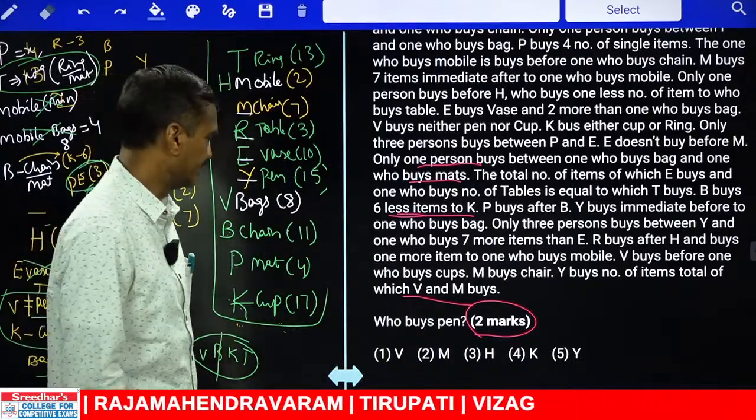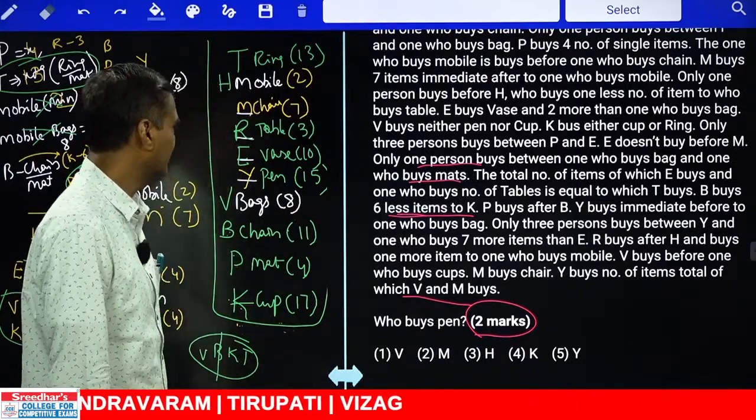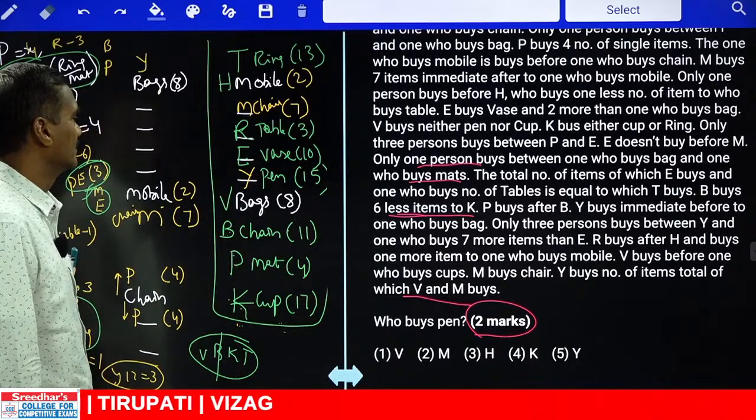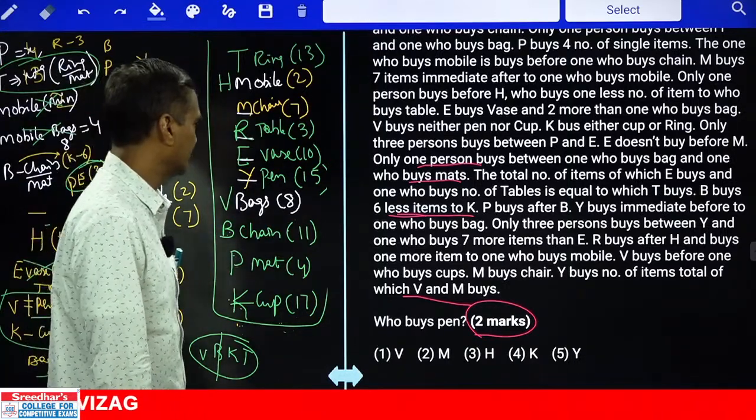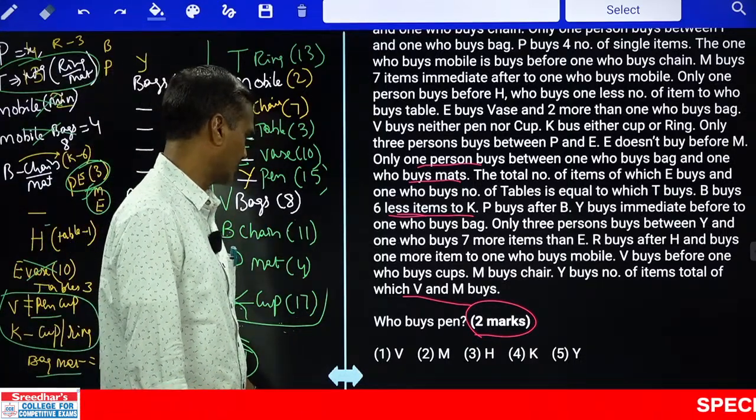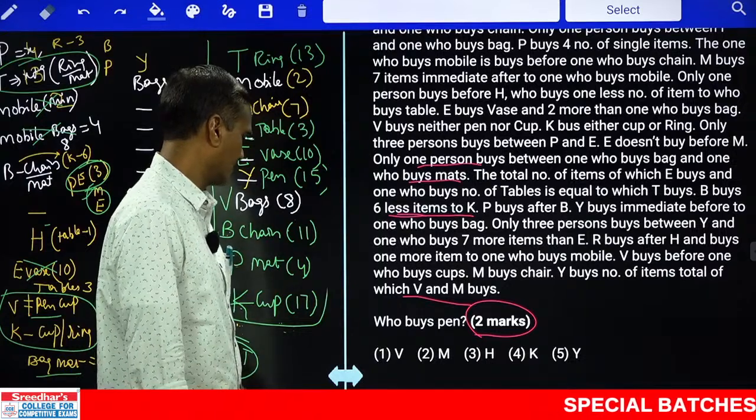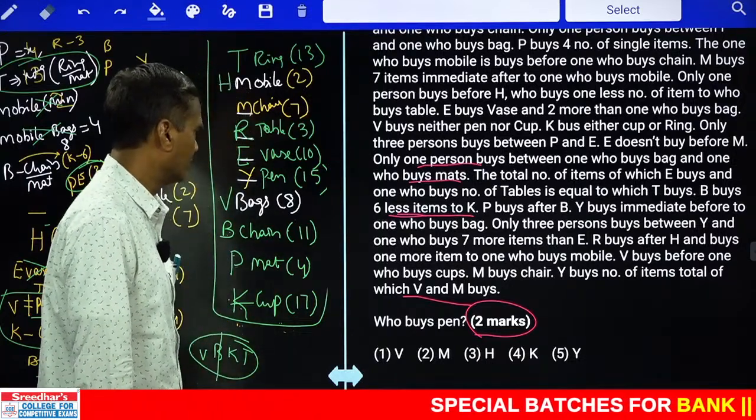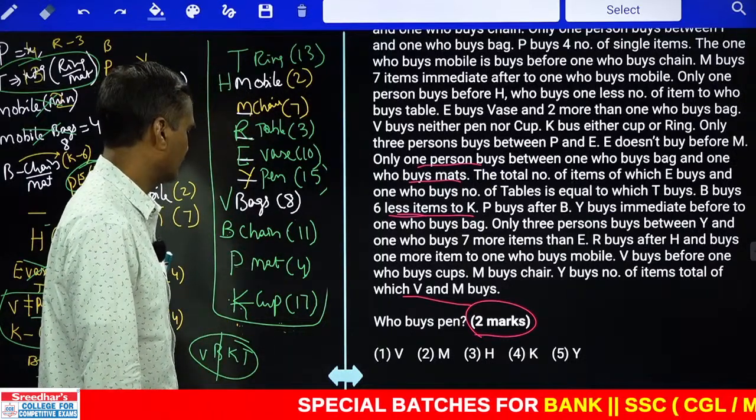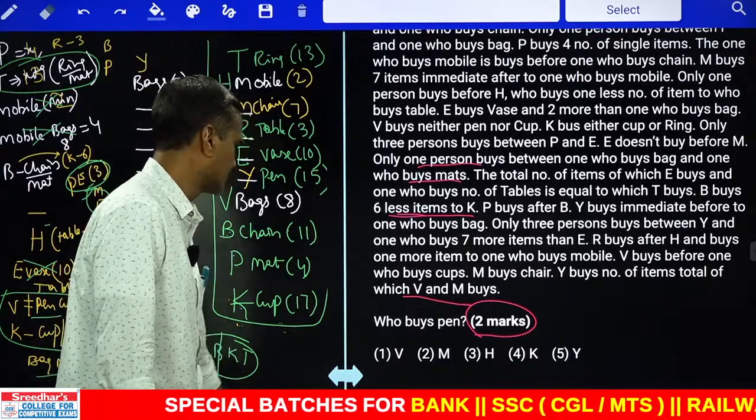Mandiki okkokka question ki enni marks unnayi? 2 marks. And who buys pen? The one who buys pen. Tell me who is that one? Y. Y buys pen, that is 15. Y choice 5, question number 1. And next one. And who buys pen?